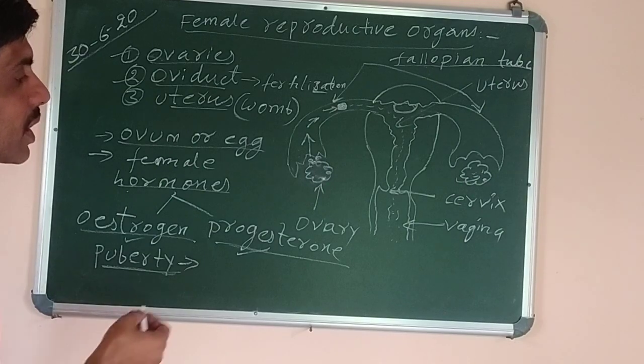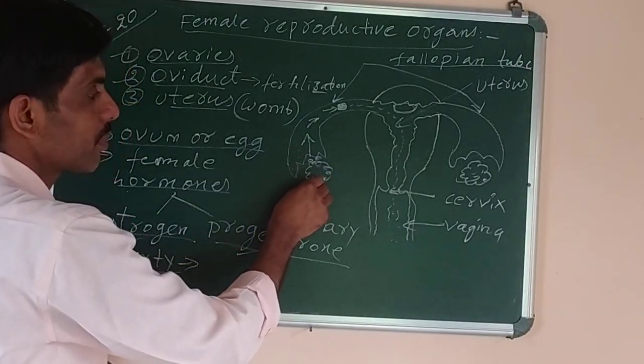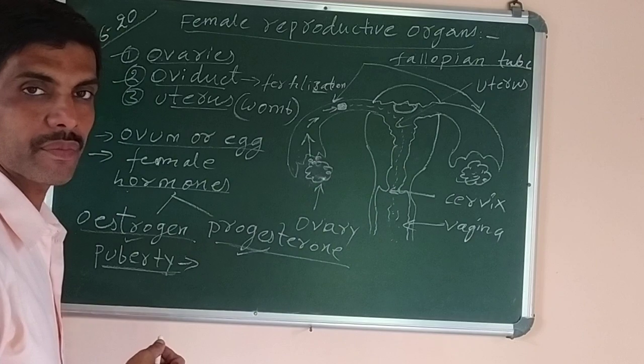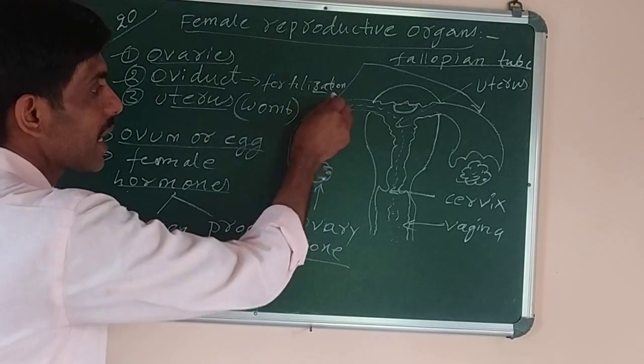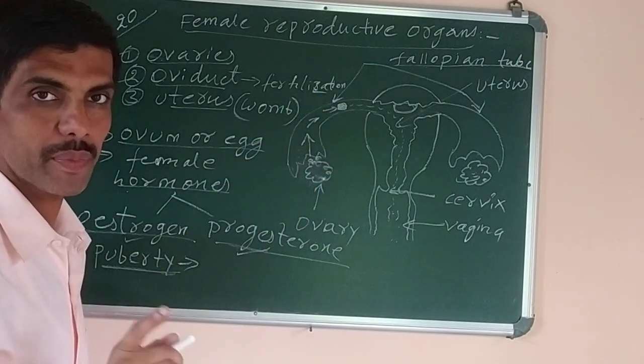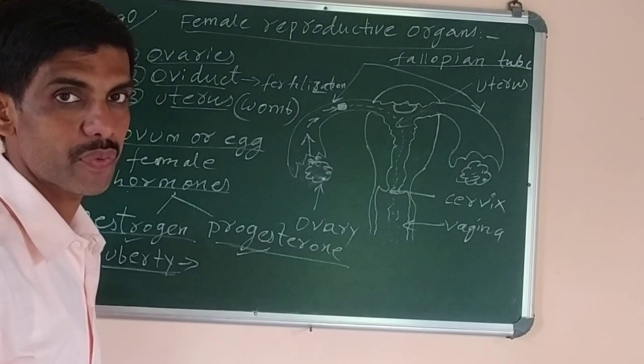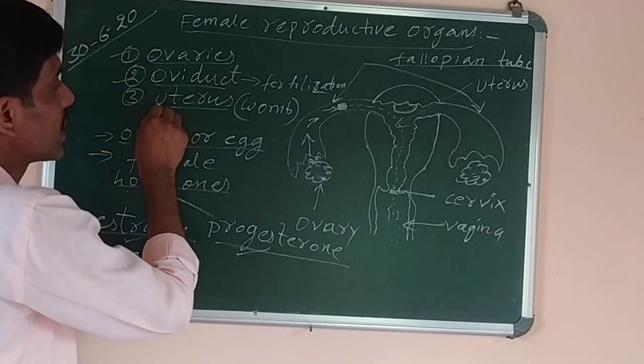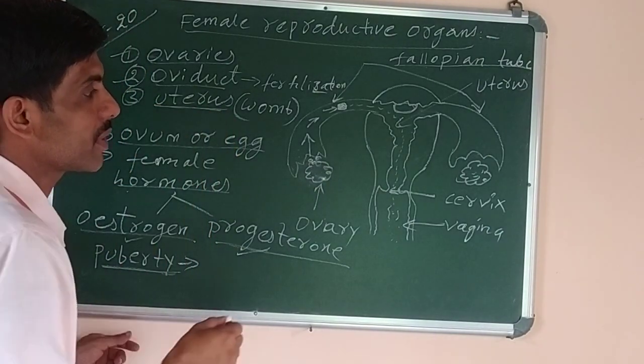The function of oviduct is to carry the eggs released from the ovary to the uterus. And the second function is, it is the site of fertilization. It is the place where male and female gamete will fuse to form the zygote. And the last one is uterus. If it is asked, what is the function of uterus?